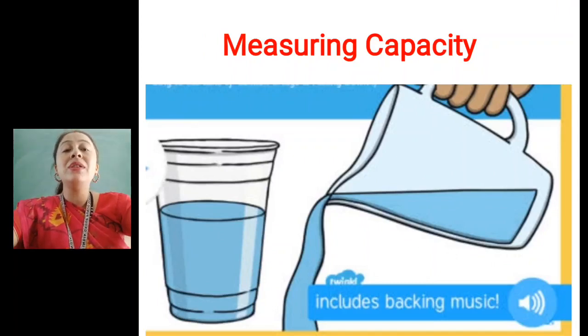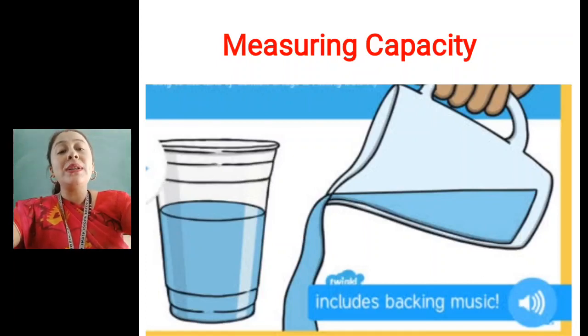We have learned about measuring length, where we used units like centimeters, meters, millimeters, kilometers. After that we did measuring weight, where we use units like grams and kilograms. We also learned 1 meter equals 100 centimeters, and 1000 grams equals 1 kilogram. We did the exercises from that part also. So in today's class we will do measuring capacity.